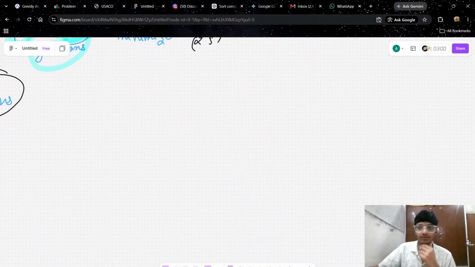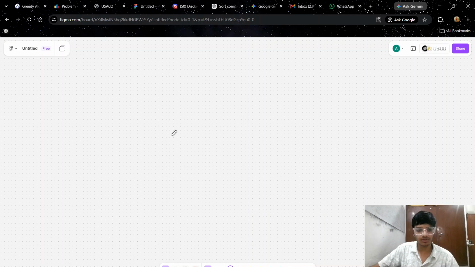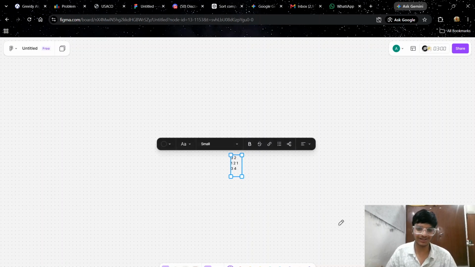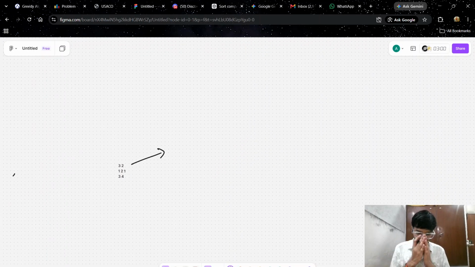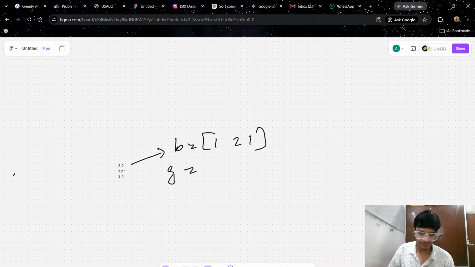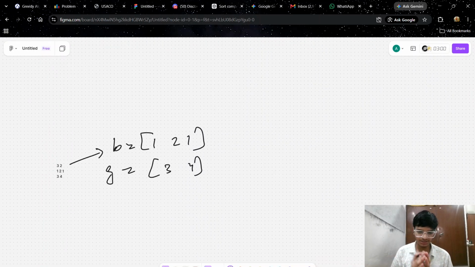So first of all, let's take some input case. This is the B array, that is 1 to 1, and this is the G array, that is 3 and then 4. Don't think anything, just try to sort things up.